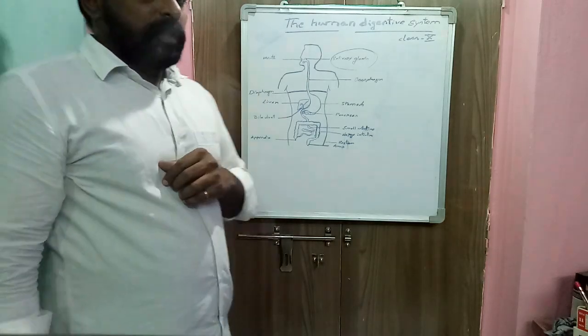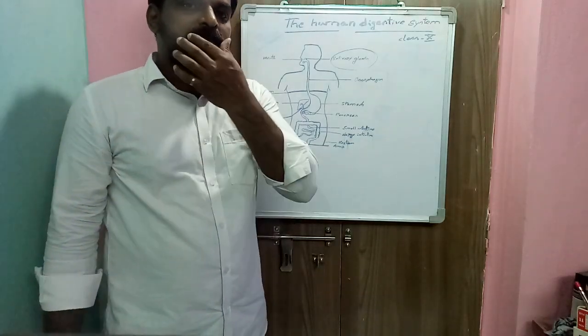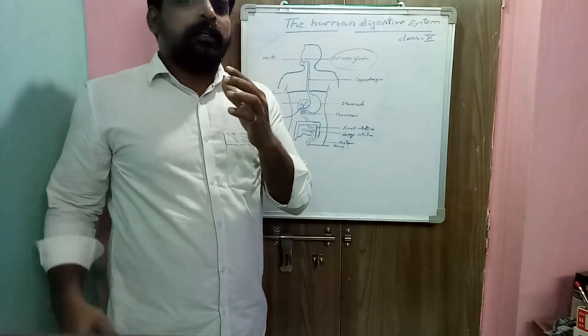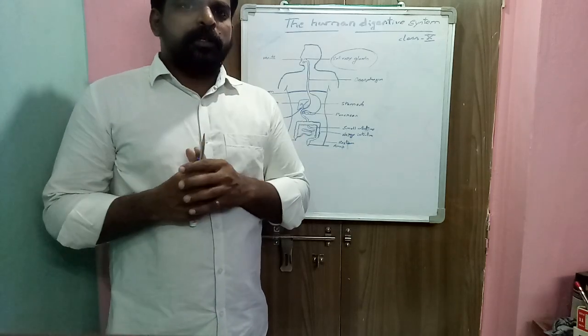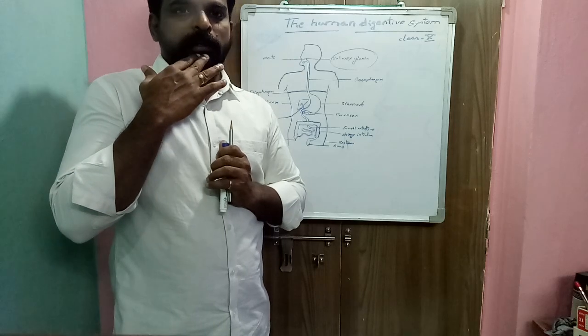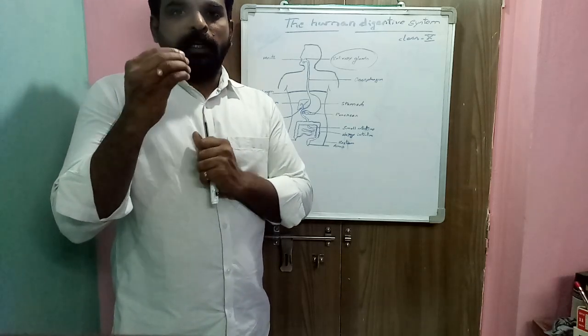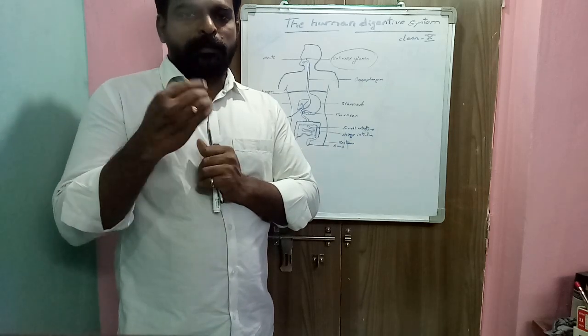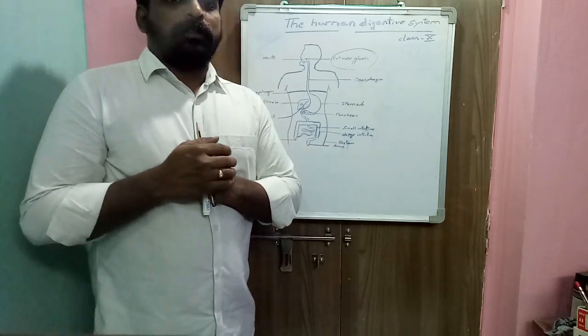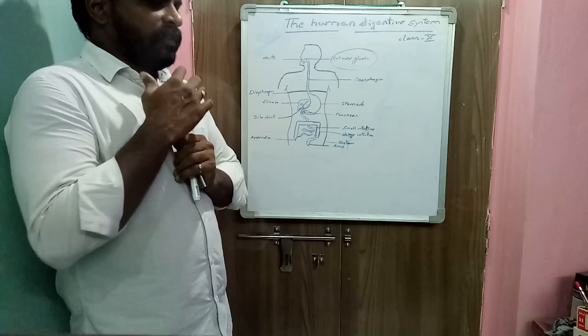So the first part of the digestive system, mouth. So this is our mouth. It is surrounded by two lips, upper lip and lower lip. Here what is the function of the mouth means mouth helps in phonation or speech, and mouth holding the food material, that is the function of the mouth.